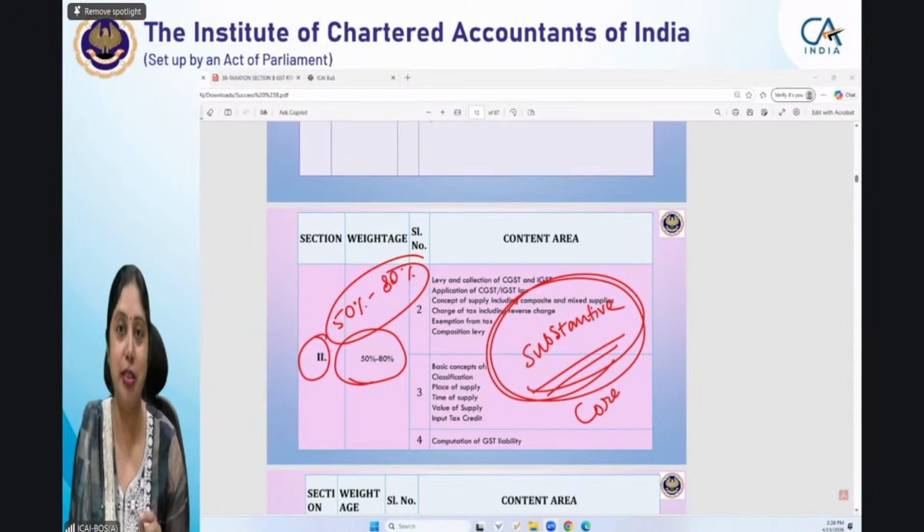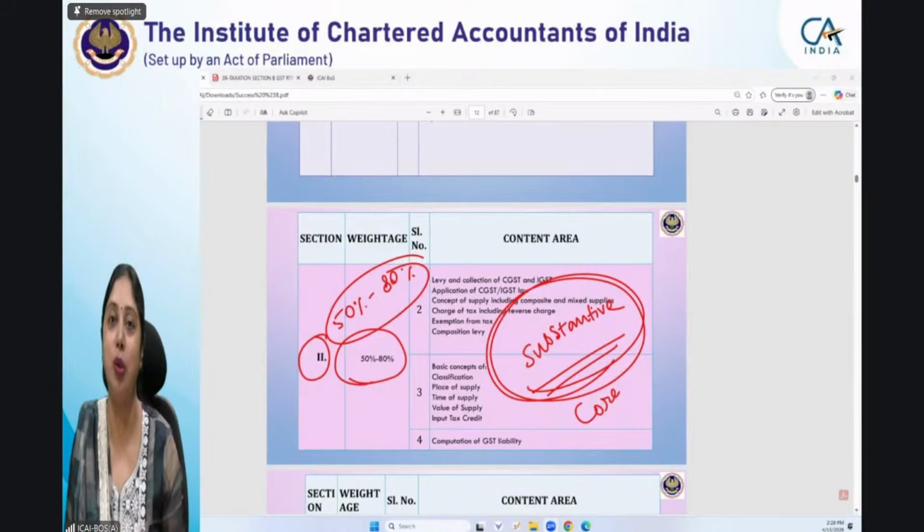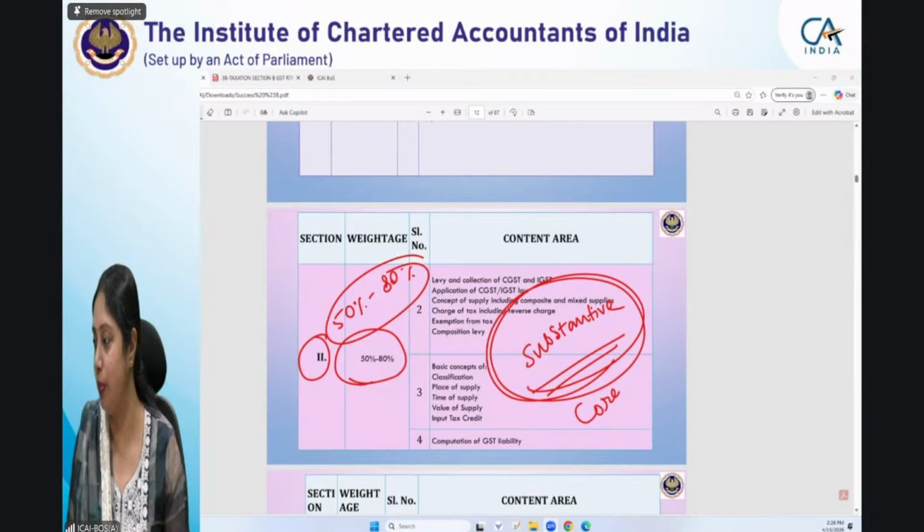I have heard from some students that they finally mark the wrong answer, though they have arrived at the correct answer. While marking the answers in the OMR sheet, sometimes students end up marking the wrong answer. So you have arrived at the correct answer, you have spent your time, but you mark the wrong answer, which actually leads to losing marks in the MCQs.